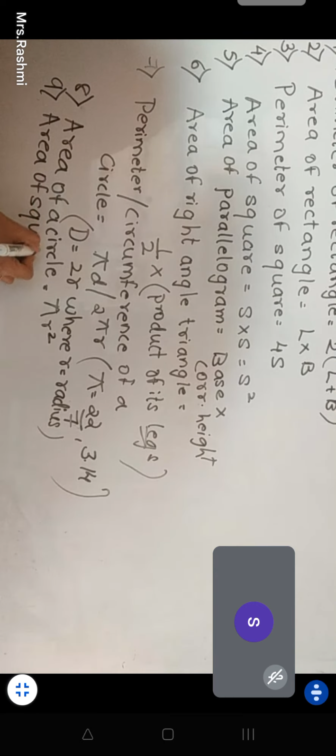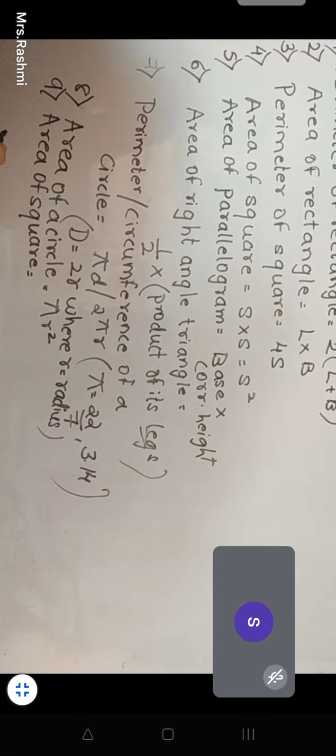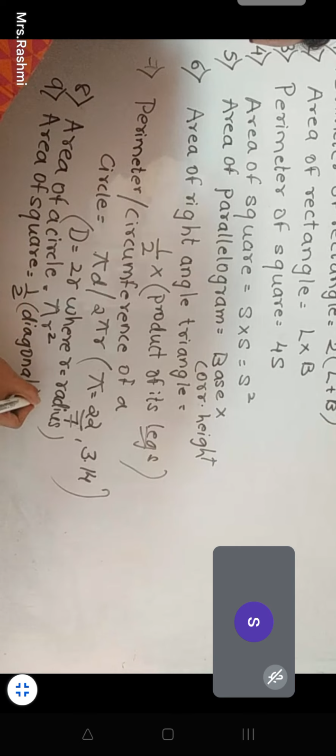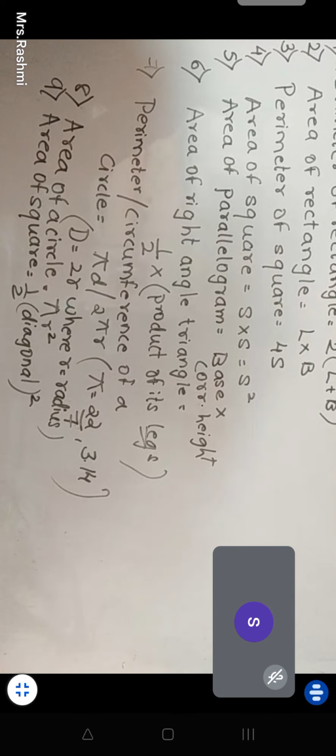One more formula of area of a square. What if diagonal is given? They have not given me the side, but the diagonal is given. So then it will be half diagonal square. Sir, what is the diagonal? I will explain that also when we start solving, not now. Just write down all of these formulas.